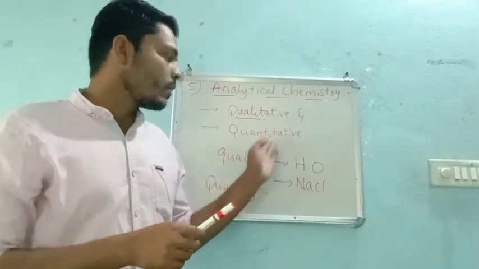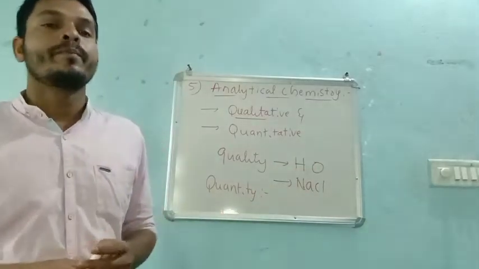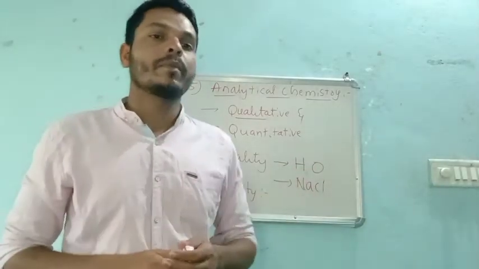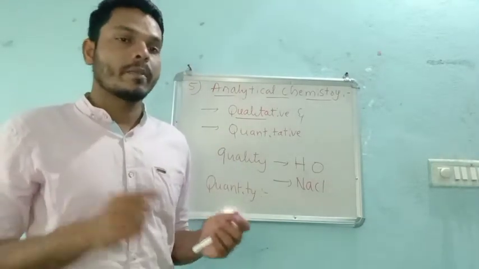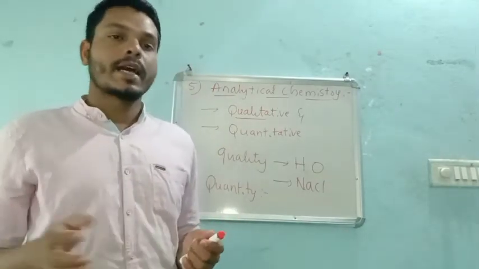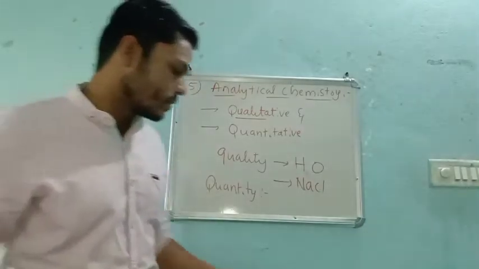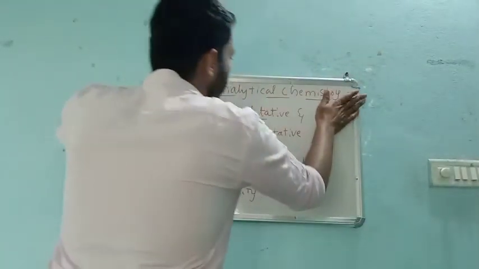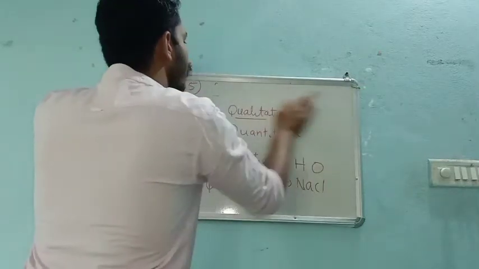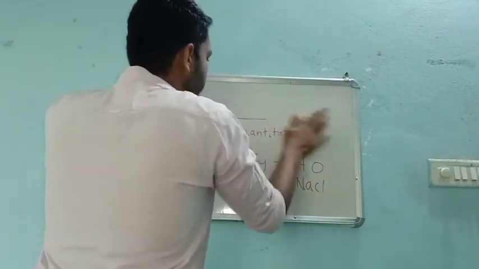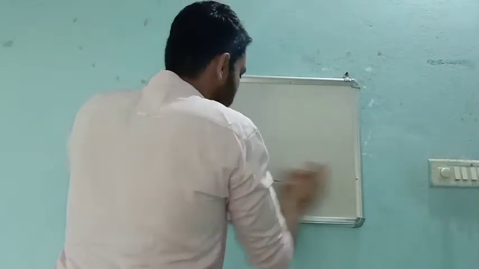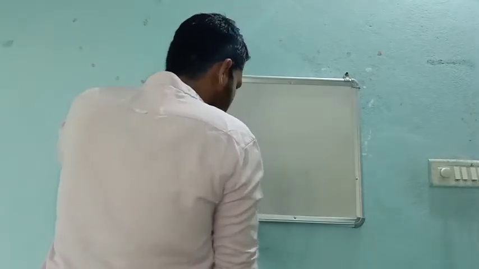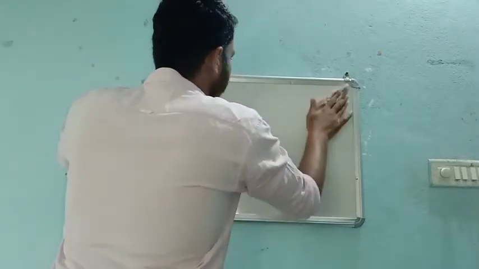So likewise, we can identify the different elements or chemicals present in the given salt. That is very important for you, qualitative analysis. During the practical classes, we will see about that, right? So this is about the fifth branch of our chemistry.